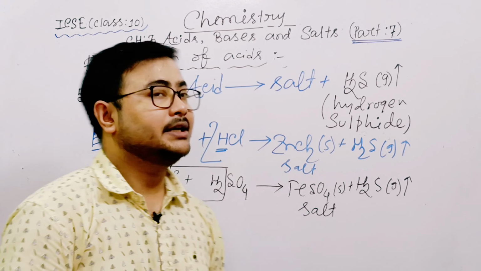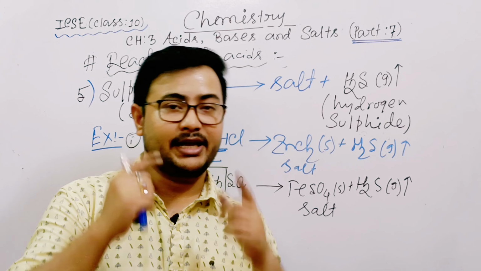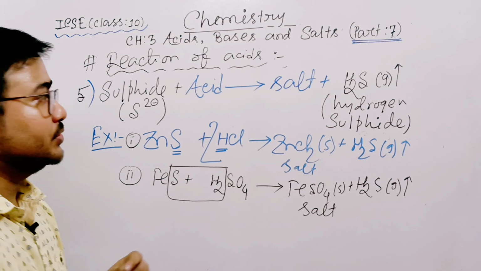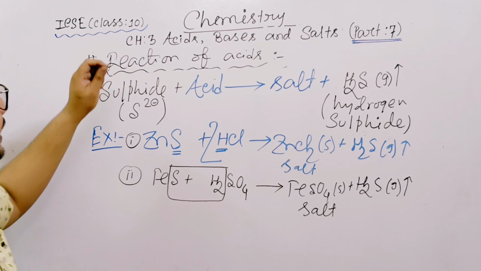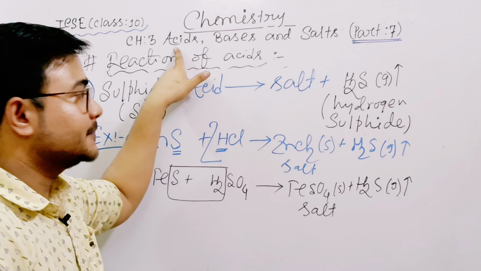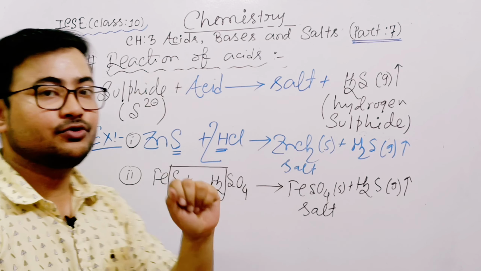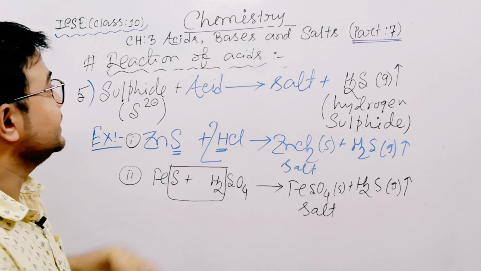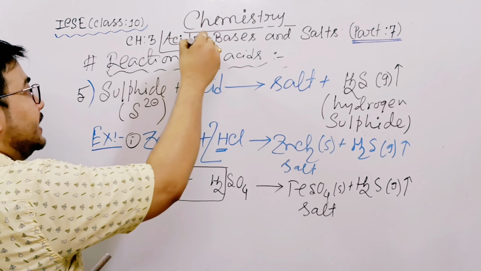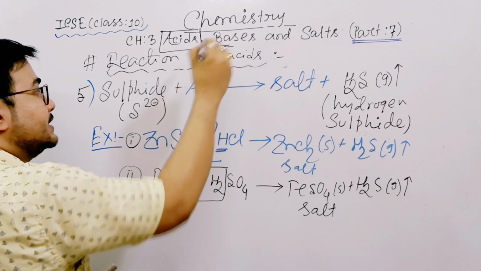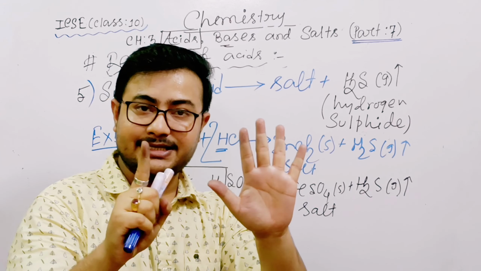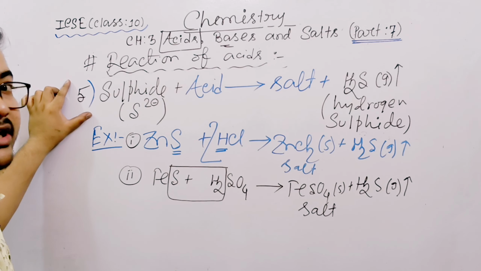Next day I'll come with the part 8 video. In our syllabus, in acids we have a total of 6 reactions. Listen properly. In acids we have completed the topic. Next day we will start bases, but in acids we have 6 reactions, and today we discussed only 5.